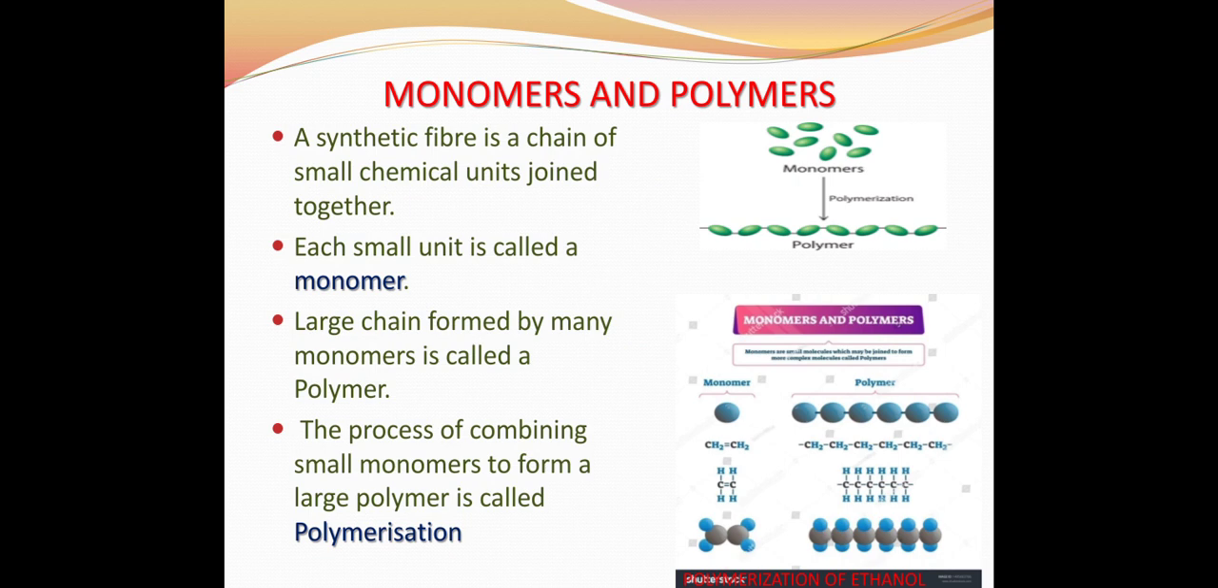If we want to know about the synthetic fiber, first we have to know what is polymerization, because it is the first step in making synthetic fiber. A synthetic fiber is a chain of small chemical units joined together. Each chemical unit is known as a monomer. Several monomers joined with each other by chemical linkage to form a polymer by the process of polymerization.